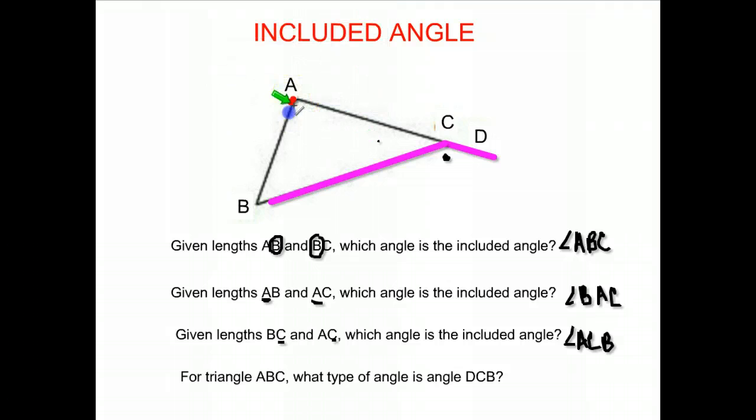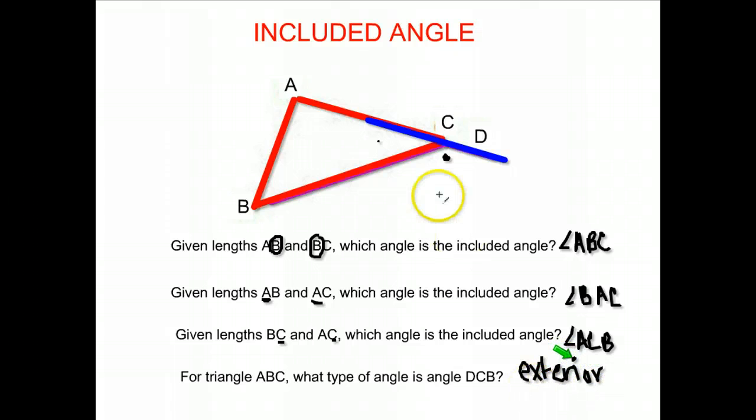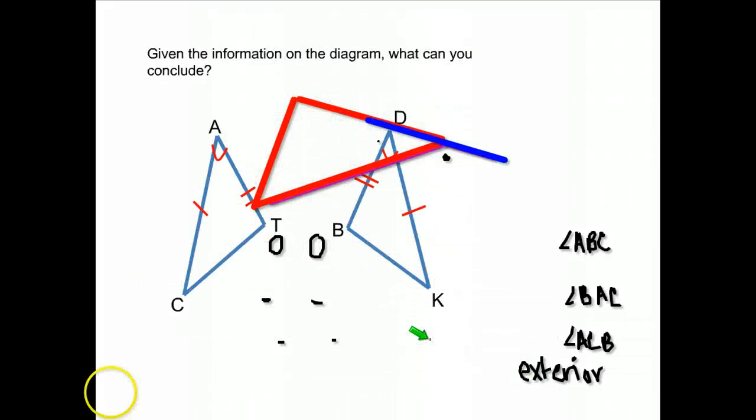We have our triangle ABC, and that angle is created by extending one side, and notice the angle's on the outside, or the exterior, of the triangle. In past lessons we talked about the exterior angle theorem and how it's equal to the remote interiors added together. It is an exterior angle for that triangle. So it's kind of pulling in some old stuff on this last question, but these first three were spotting included angles.